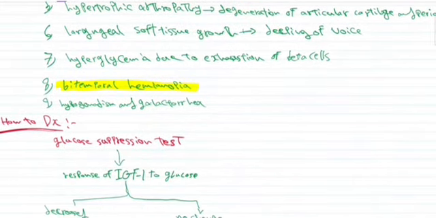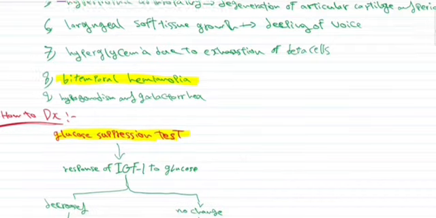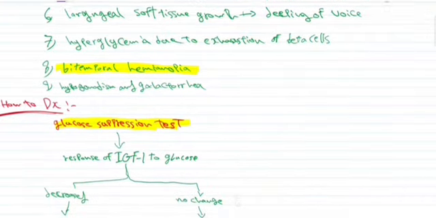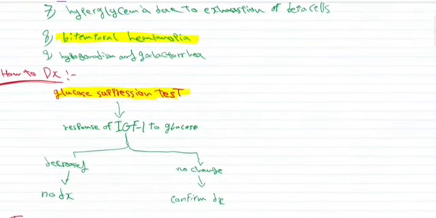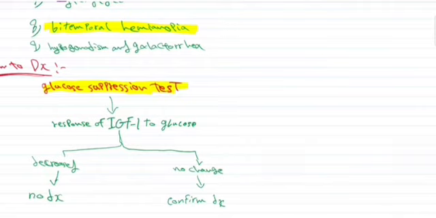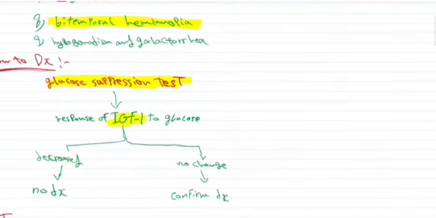Now, talking about how to diagnose acromegaly, there is what's called a glucose suppression test. The glucose suppression test is a test that's used to diagnose growth hormone related diseases, and the way this test occurs is that we administer glucose and look for the response of insulin-like growth factor 1 to the glucose levels.